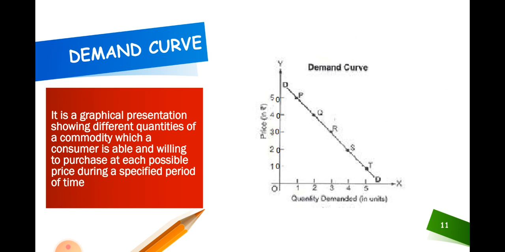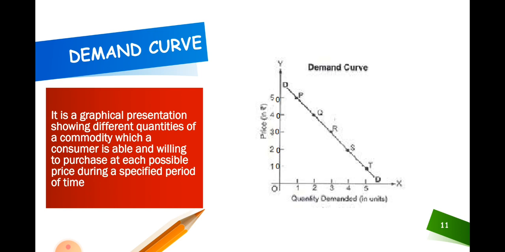If we compare it with the definition of demand schedule, then the only difference between the two is that demand schedule is the tabular representation, whereas demand curve is the graphical representation, both showing demand of a consumer in the form of a table and a graph respectively.